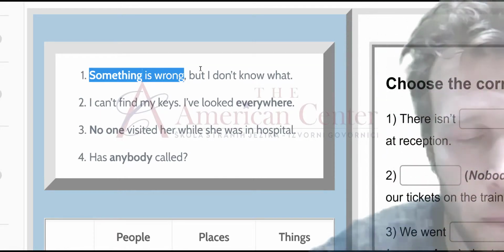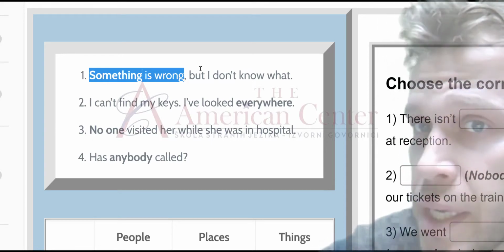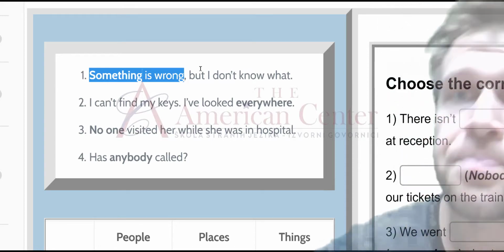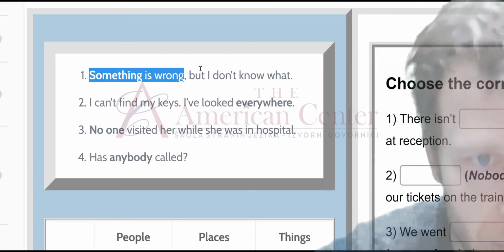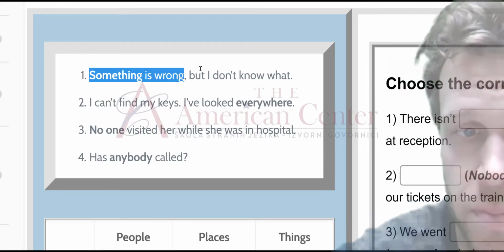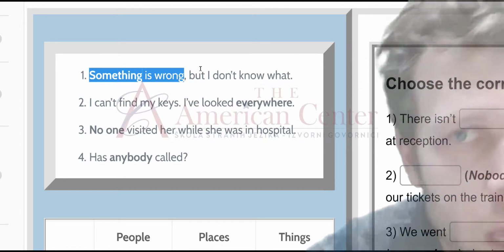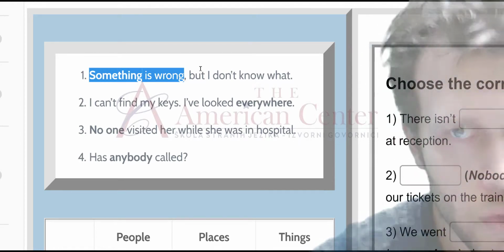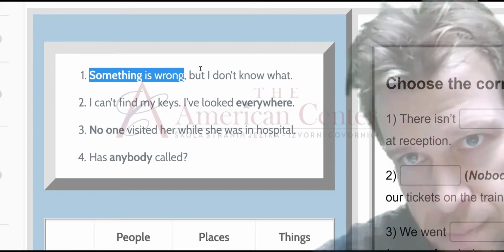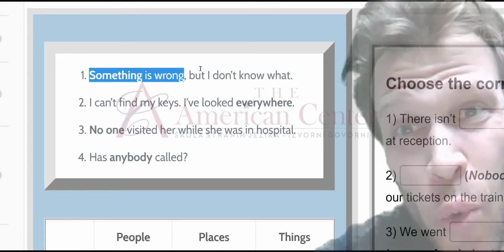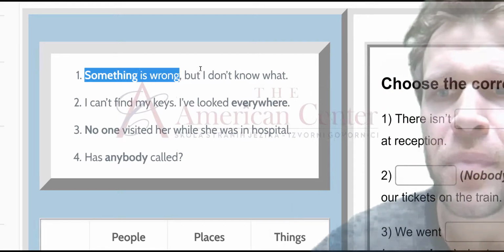Okay, all right, when we're using to talk about none, okay, now pay attention to the spelling here. It's not connected. Okay, so no one visited her while she was in hospital. Okay, pretty simple stuff. And number 4, of course, this is a question, so we'll use any, the prefix with any. Has anybody called me? I don't know. Probably not if you're me. No.